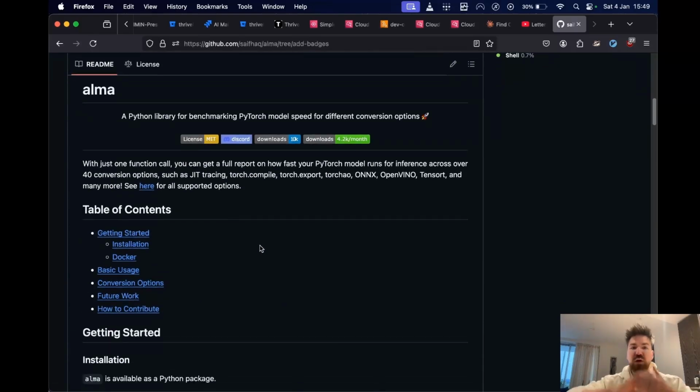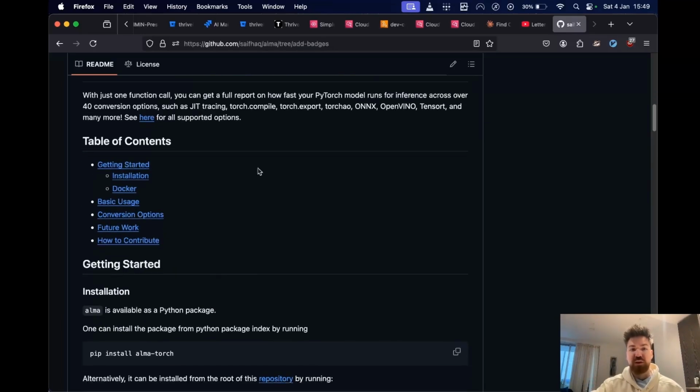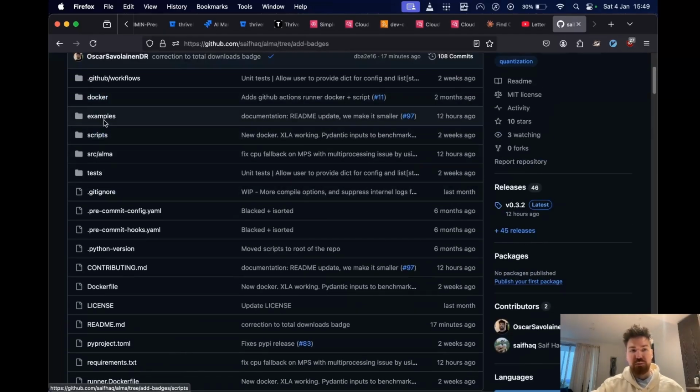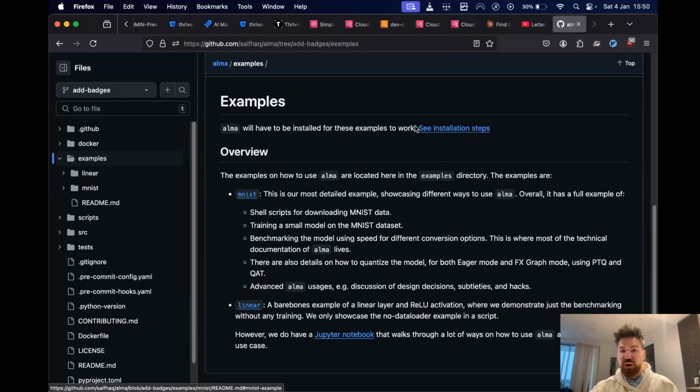And yeah, that's it for the broad overview of Alma. It's a Python library for benchmarking your model speed across all of these different conversion options. And if you don't feed in a list of conversion options, it'll benchmark across all of the supported ones. I think it's a really fun project and it's been really fun to work on. For those of you who are interested, I'm now going to dive into a bit more of the documentation. If you want to jump off, totally cool. I won't begrudge you. But for those of you who are interested, I'm going to go through the documentation.